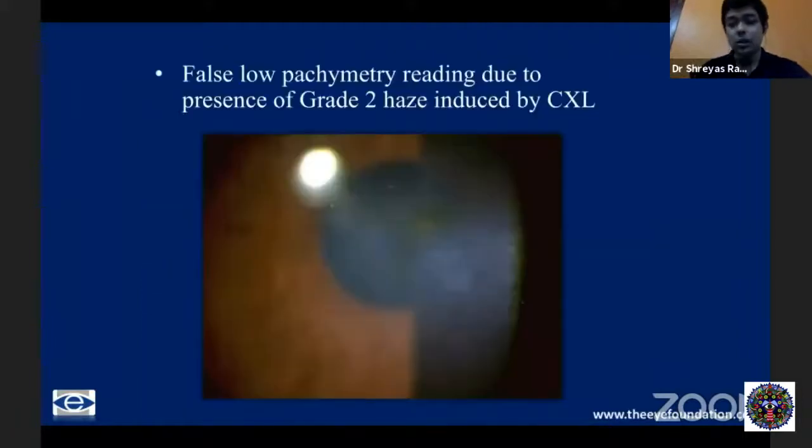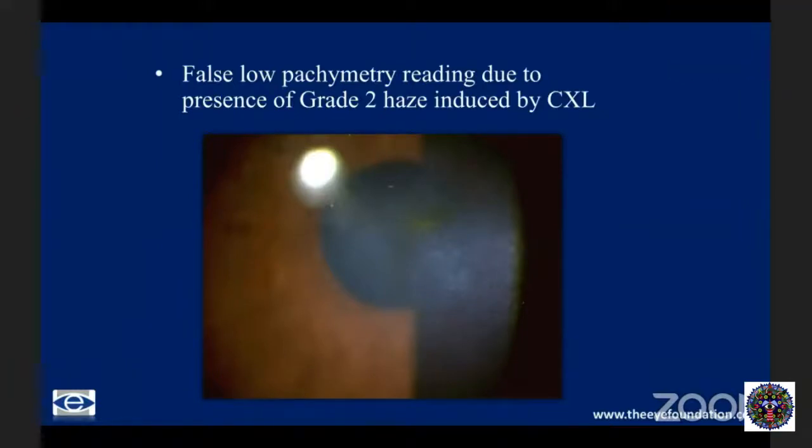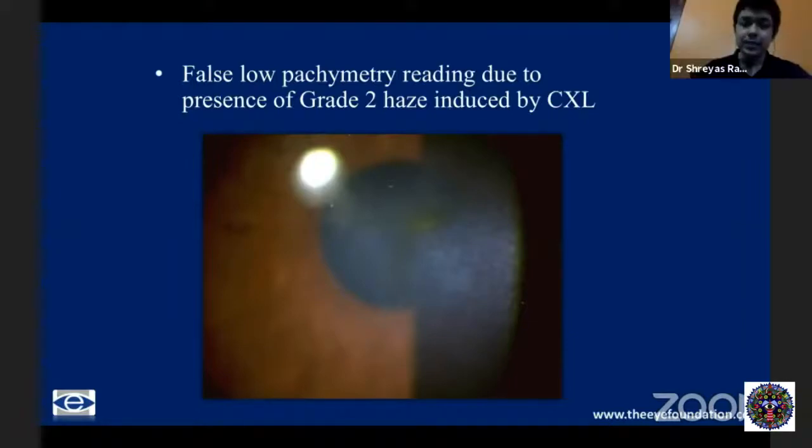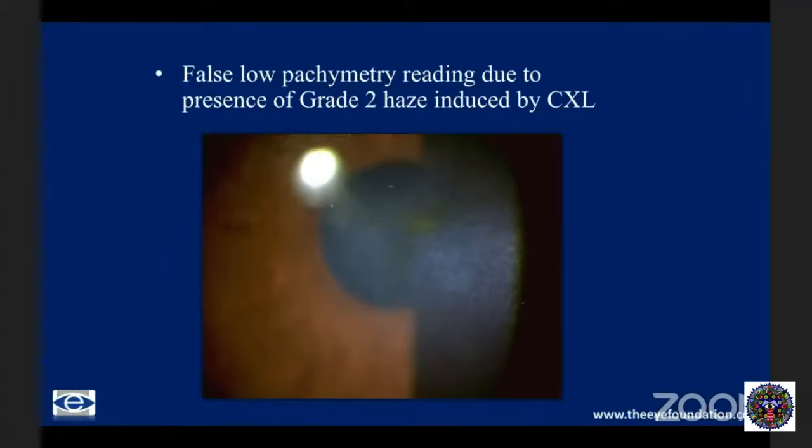A closer look at the cornea will show you that there is a certain amount of haze. Now, this is one of the major limitations of even a Scheimpflug device. A Scheimpflug device, though it gives a three-dimensional view of the cornea, is an optical device, and therefore it does not measure very accurately when the cornea is not optically clear. Even in a keratoconic patient, if there is some apical scarring, again, the values will not be accurate.